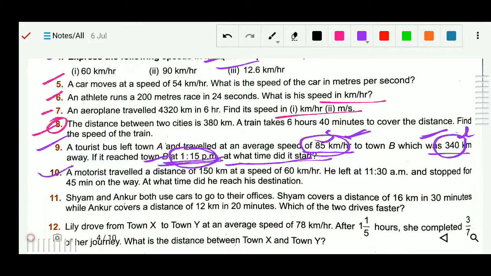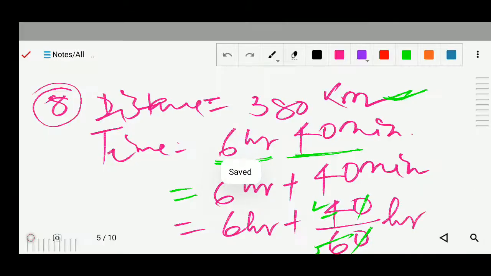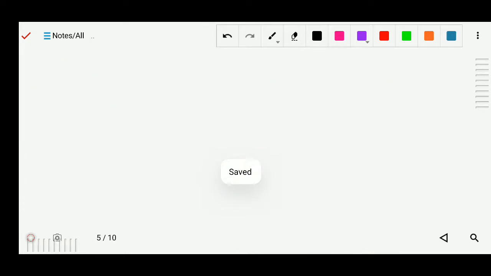Now number 10, a motorist traveled a distance of 150 km at a speed of 60 km per hour. He left at 11:30 and stopped for 45 minutes on the way. At what time did he reach the destination? So I will just solve it. This 9 and 10 are similar type of question. So now I will do 10. Now see question number 10.